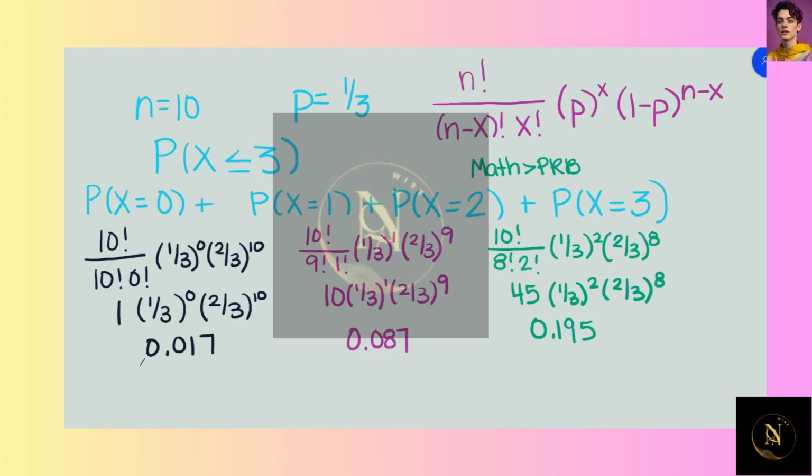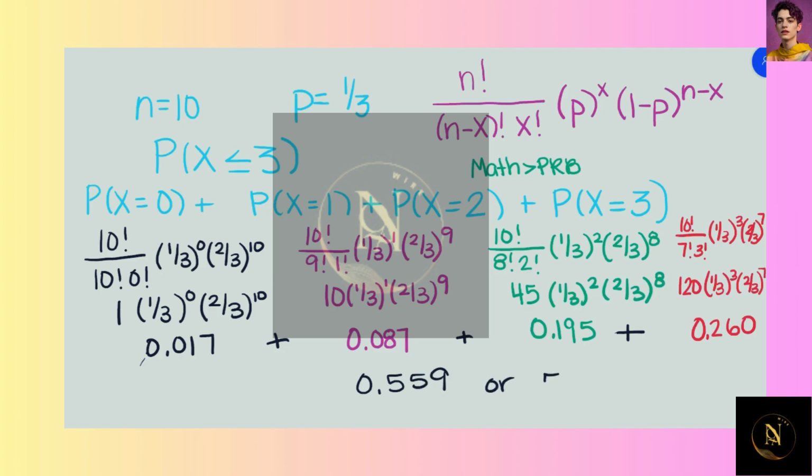And for x equals 3, we're going to use the same formula, 10 factorial divided by 7 factorial times 3 factorial, times 1/3 to the 3rd power times 2/3 to the 7th power. 10 factorial divided by 7 factorial times 3 factorial is 120, times 1/3 to the 3rd times 2/3 to the 7th. You get 0.260.